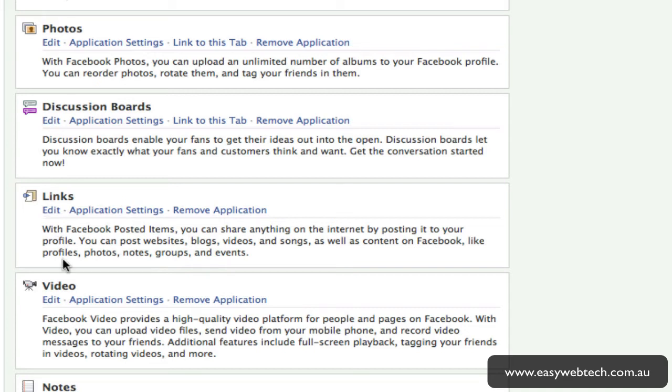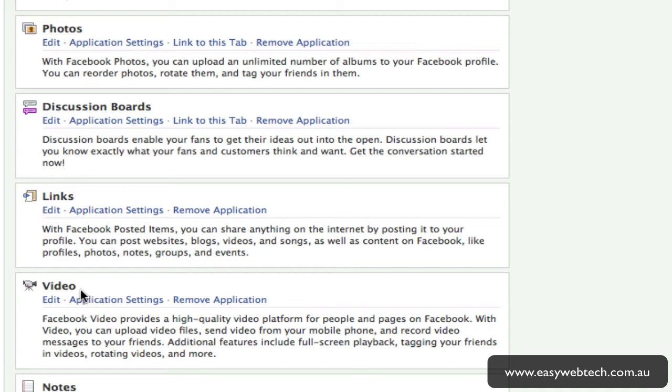Links are obviously areas where you can link out to certain areas. So this might be a place where you put a link to your page, or you may put a link to an interesting discussion elsewhere that you've seen, etc. So you can certainly put that on. Now, video is going to be a key area of your business. Video marketing and video discussions and watching videos online is critical at the moment.